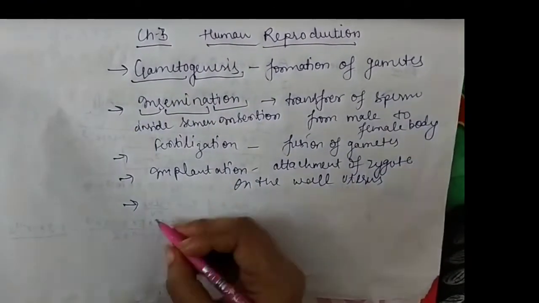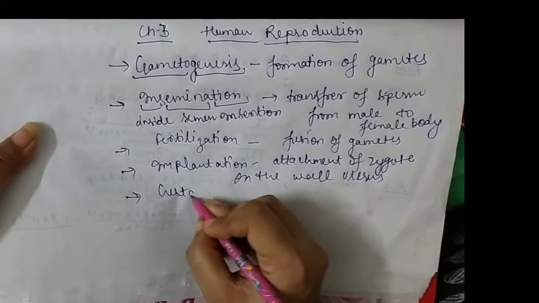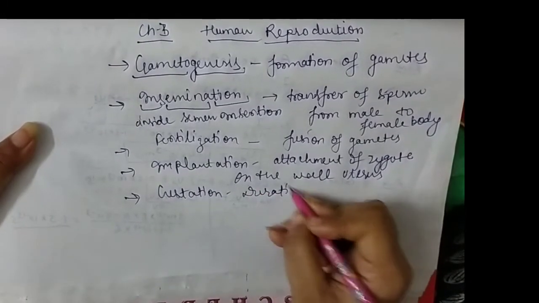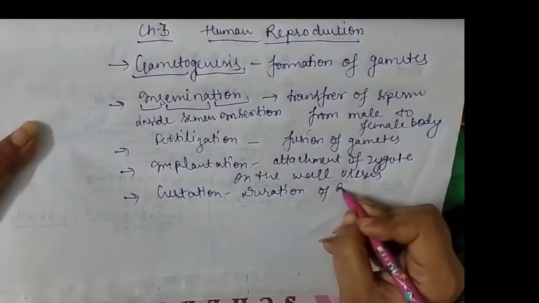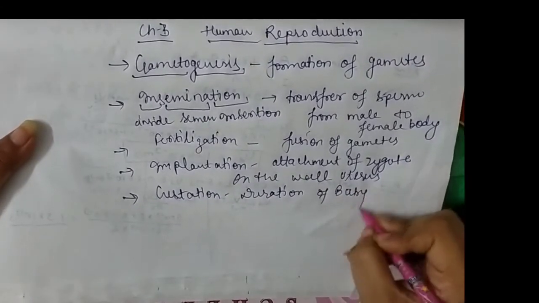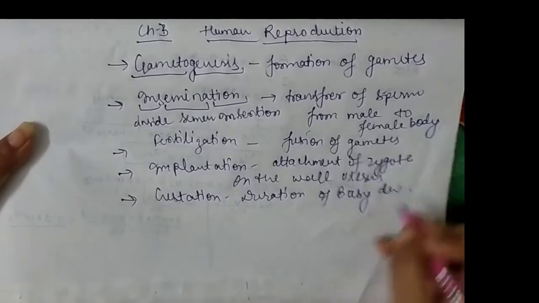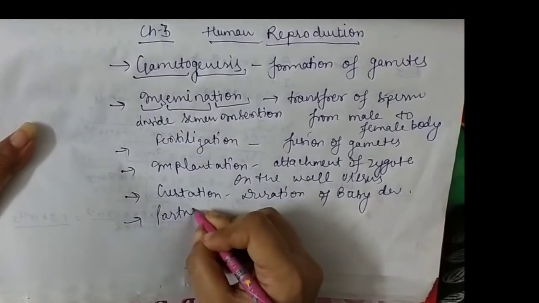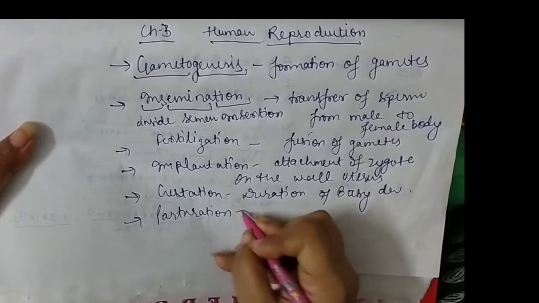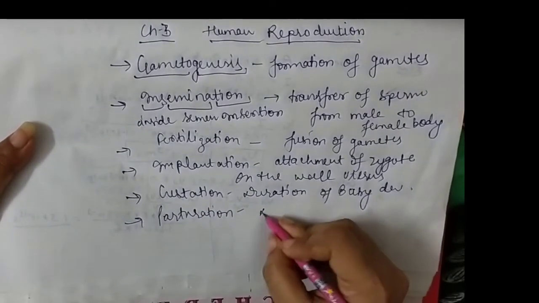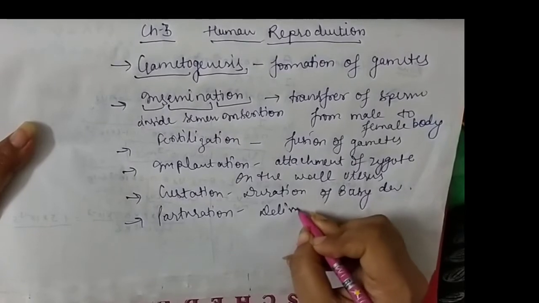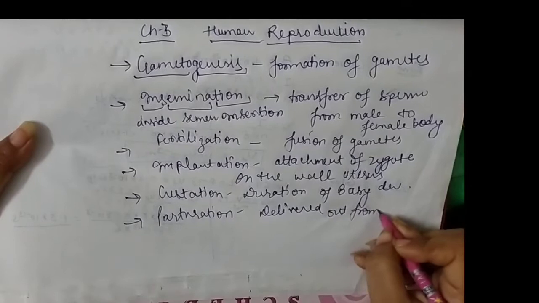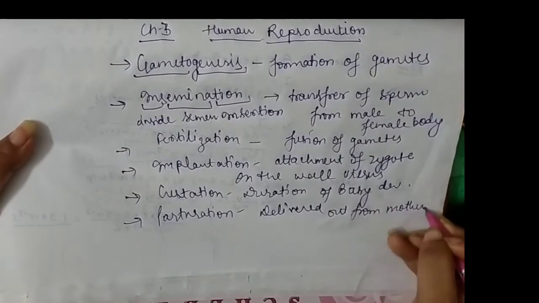After implantation, gestation. It means the duration of baby development. The whole duration in which baby development takes place is known as gestation. And finally it is parturition. It means when the development of the baby is completed, it is delivered out from the mother's body. It is known as parturition.